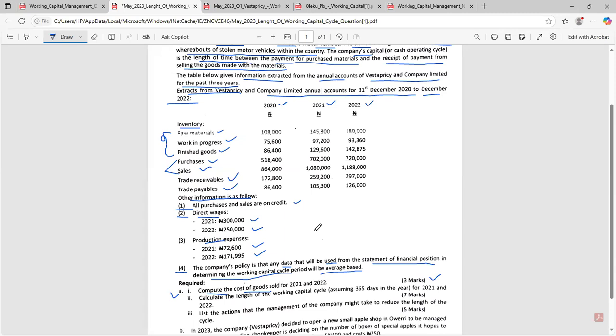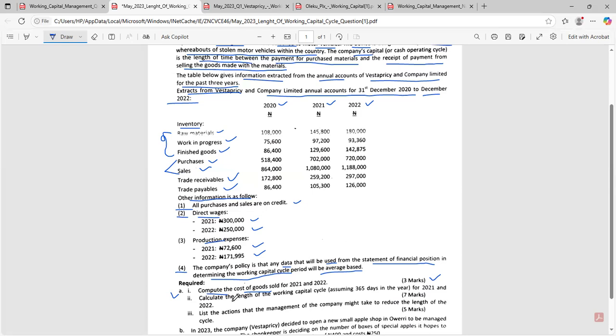When I was giving the formula, I explained this to you. I told you that you can use the figure for 2020 on its own or 2021 on its own, or you can look for the average: opening plus closing, divided by 2. So ICAN is telling you that the option they want you to go with is the average figures. Don't just pick inventory for the actual year and divide it by whatever you need to divide it with. Ensure that you pick the average figure. This is a warning from the examiner, and that is what you must do.